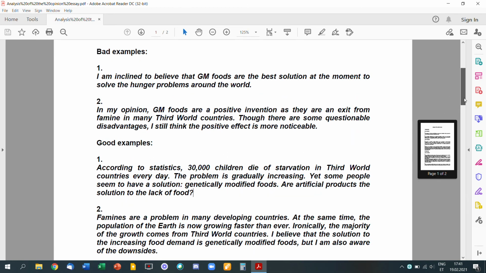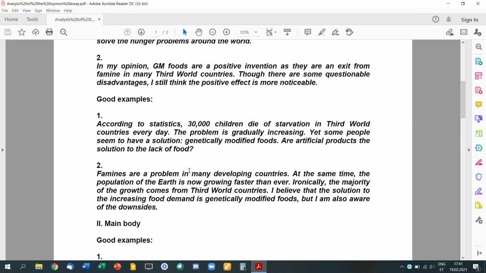Let's have a look at another example, which is more or less complete. Famines are a problem in many developing countries. At the same time, the population of the Earth is now growing faster than ever. Ironically, the majority of the growth comes from third world countries. I believe that the solution to the increasing food demand is genetically modified foods, but I'm also aware of the downsides. So here you have a clear indication of what your opinion is, but you also indicate already that you are aware that there is an opposite side.